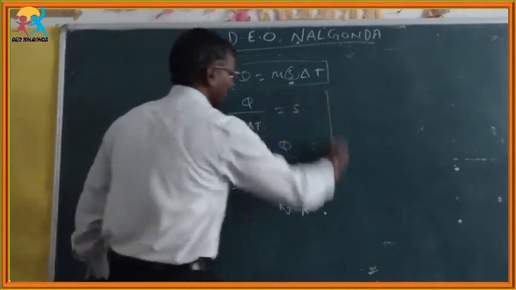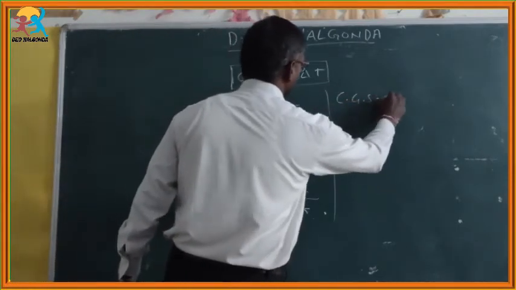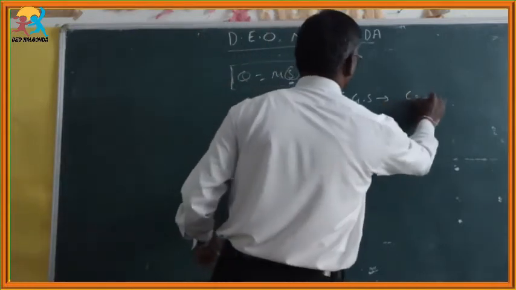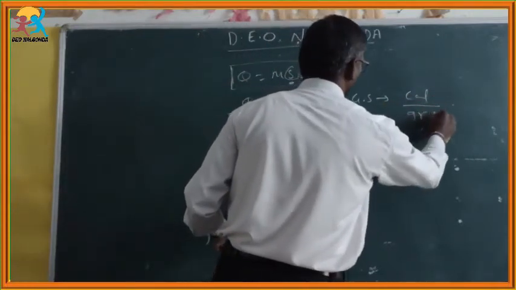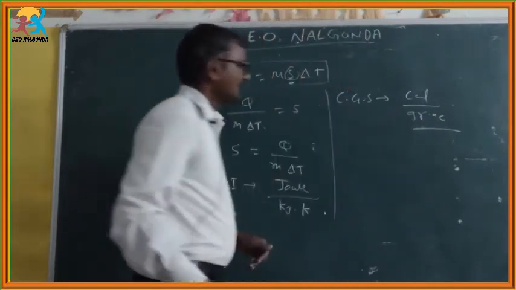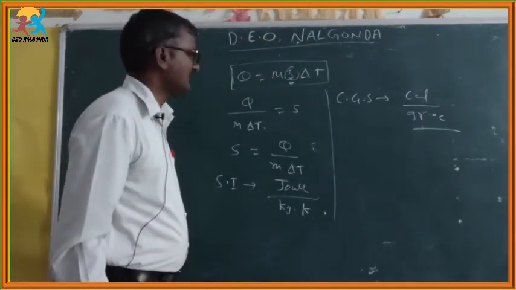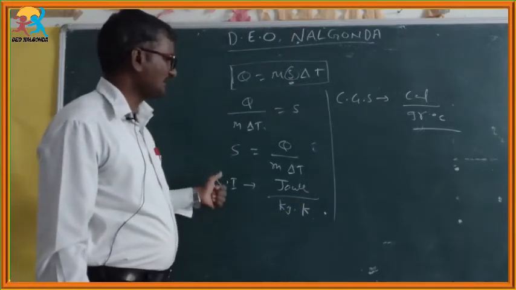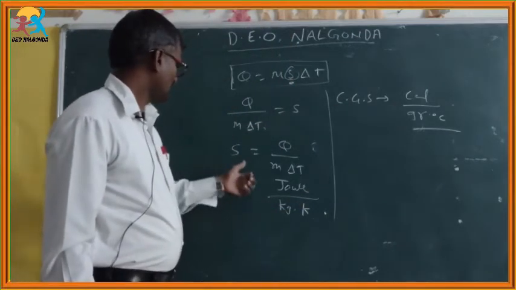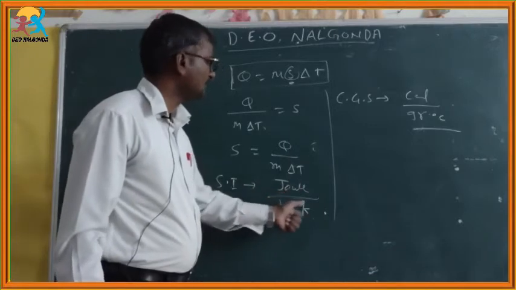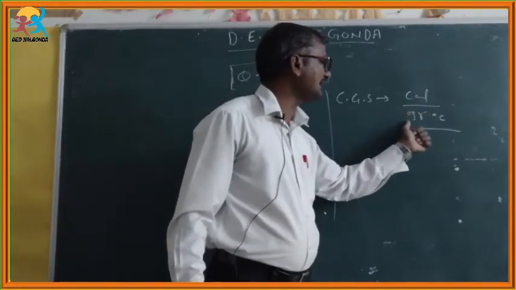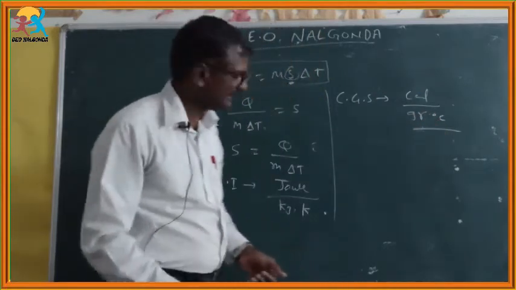In the CGS system, the CGS unit of specific heat is calorie by gram into degree Celsius. That is the CGS unit of specific heat. The MKS or SI unit of specific heat is joule by kg into Kelvin, and the CGS unit of specific heat is calorie by gram into degree Celsius.